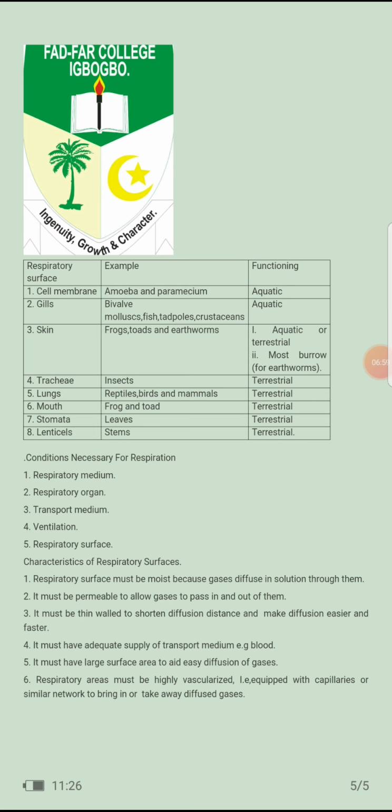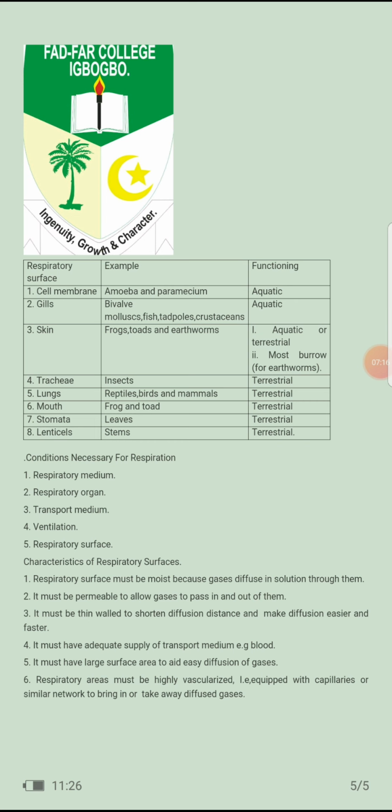Tracheal: insects make use of trachea to respire, and they are found in terrestrial medium. We have the lungs. Examples of animals that make use of lungs to respire are reptiles, birds, and mammals, and they also function in terrestrial medium.